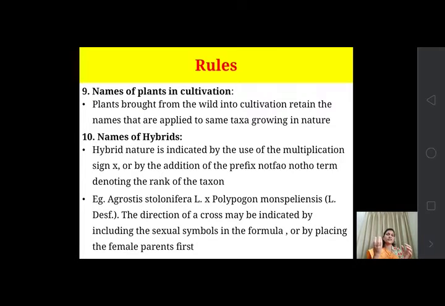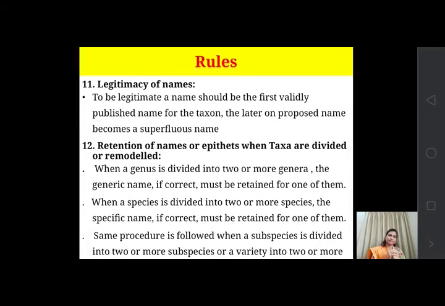That means which plant is taken as the female plant and which as the male plant. You can write the symbol, or place the female parent first, as there is a rule that the first parent written is the female parent. In that case Agrostis stolonifera is considered the female parent. Okay, so this is about the hybrid.